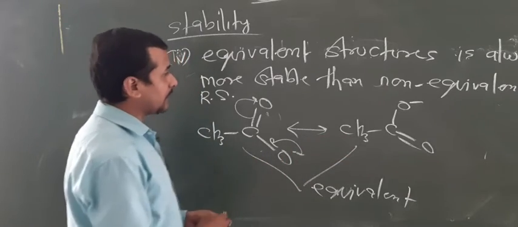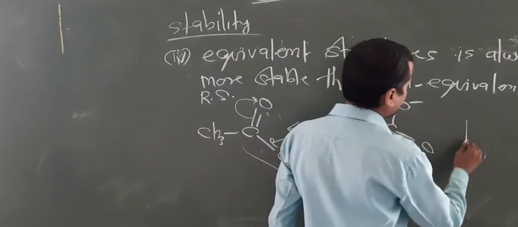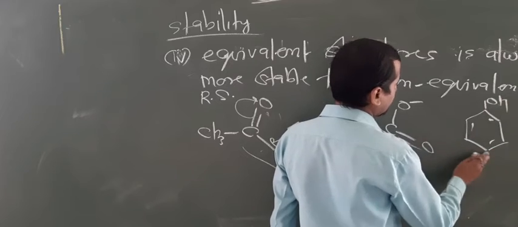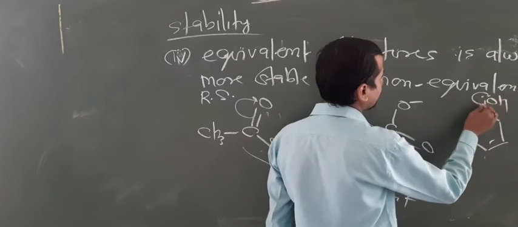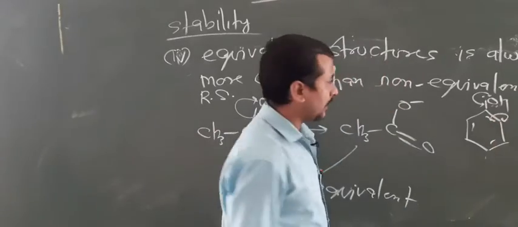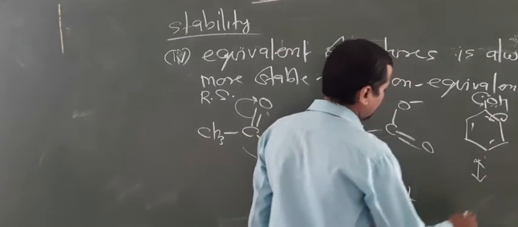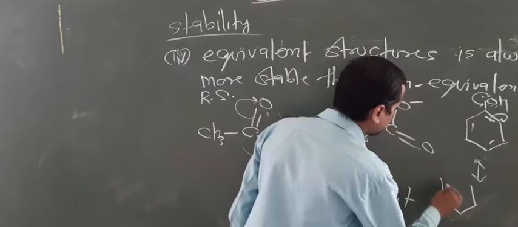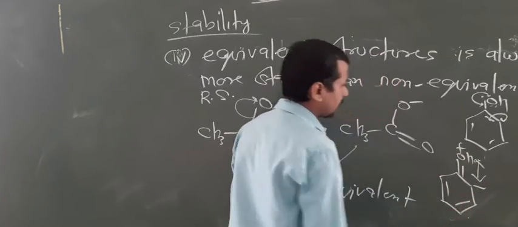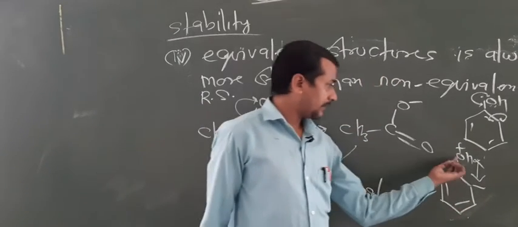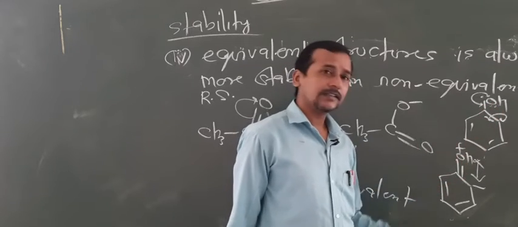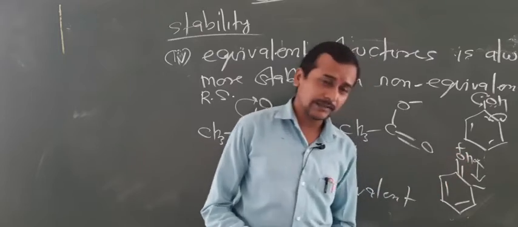So this is more stable than the structure generated by phenol. Look at phenol. What happens here? In case of phenol, the lone pair shifts here, and now the negative charge comes on this carbon. Now look at the condition. Double bond plus charge negative. Here this contains no charge, but here a charge comes, that is a positive charge on the oxygen atom.